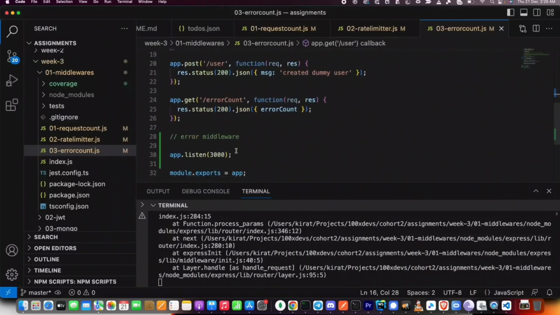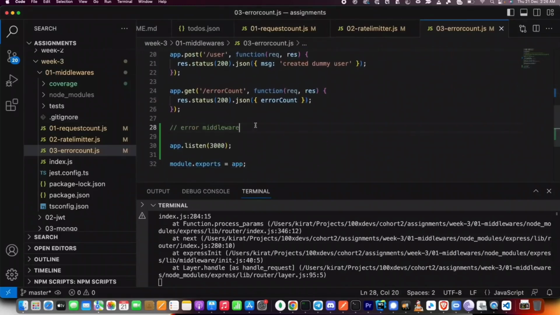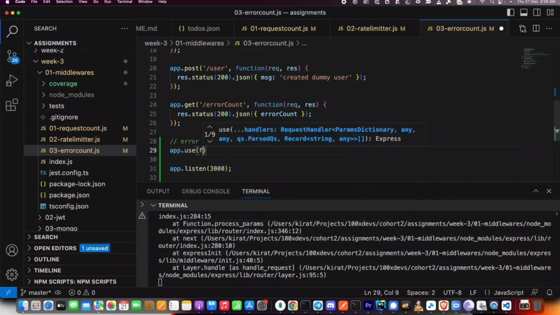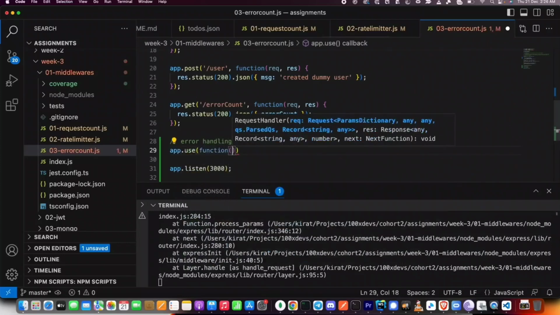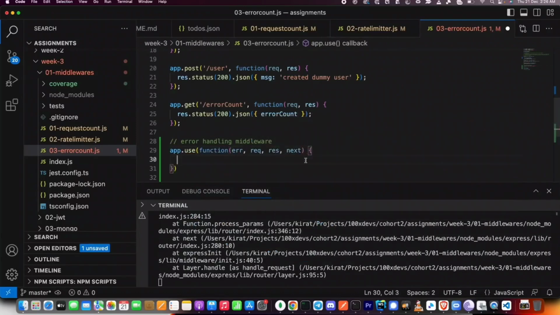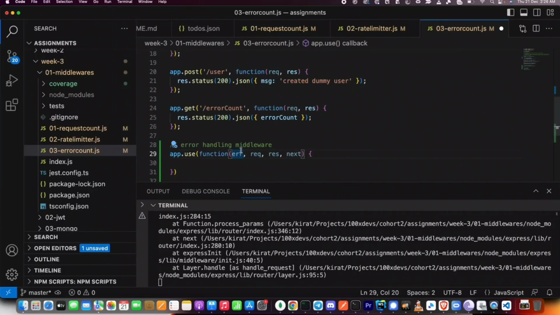this middleware that you define now at the end of your file, I repeat, you define the error handling middleware at the end of your file. It looks similar to a normal middleware, only it takes 4 arguments: err, req, res, next. Req, res, next we understand. What is err? You get access to the error that was actually thrown.